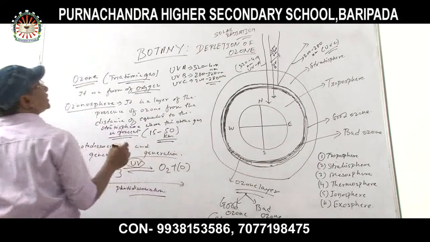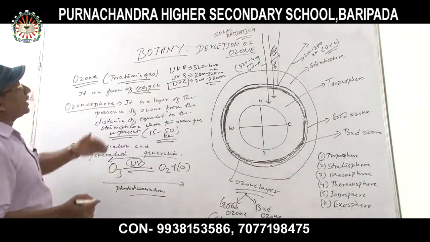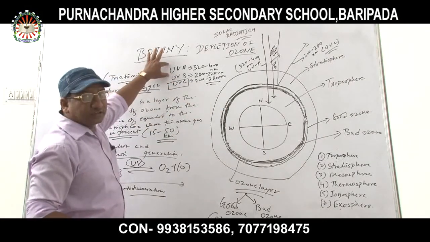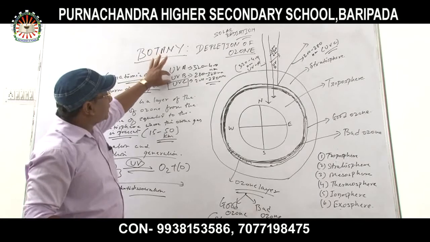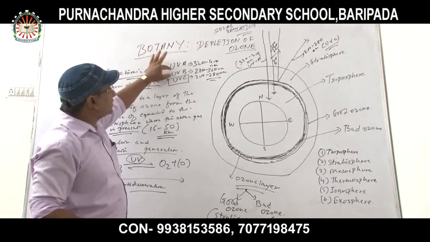Okay, which is the shortest wavelength? Ultraviolet C has the shortest wavelength. And which ultraviolet completely reaches the surface of the earth? That is ultraviolet A. Ultraviolet B also reaches the surface of the earth, but not so completely.